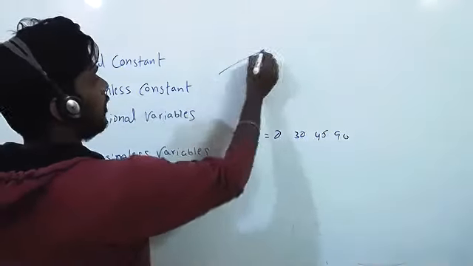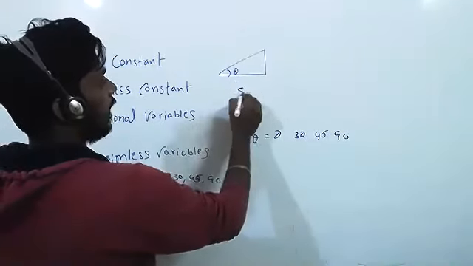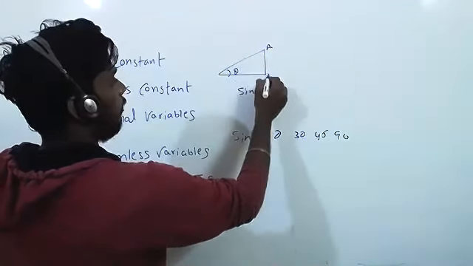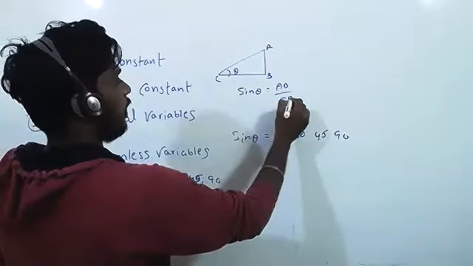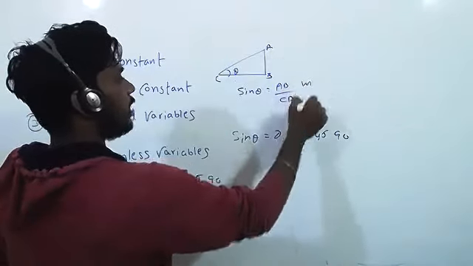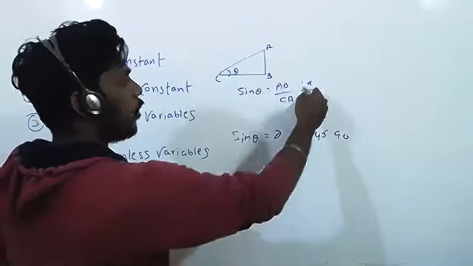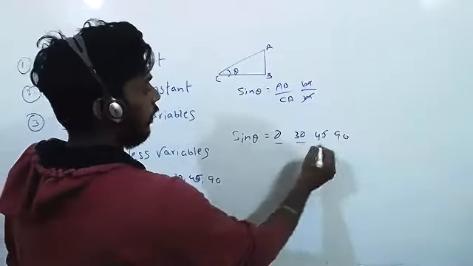Why? Because suppose if you take theta, sin theta, if you take the opposite side AB by hypotenuse CA, it is also distance. We will measure in meters. It is also distance in meters. Meter will get cancelled. So no unit, so no dimensional formula. But theta is variable.